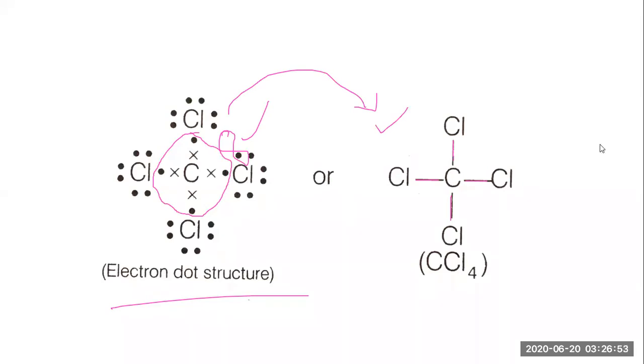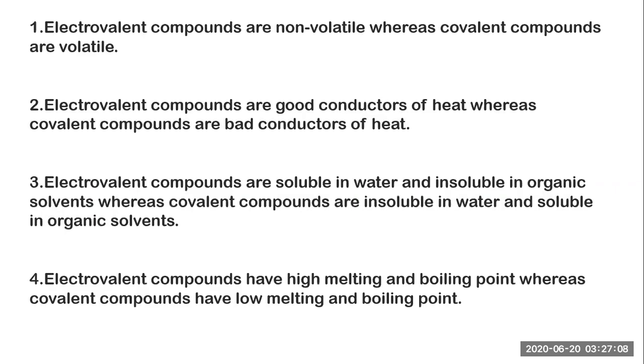Our next slide will talk about a comparison of electrovalent and covalent compounds. So we are going to talk about the comparison now. First, electrovalent compounds are non-volatile, whereas the covalent compounds are volatile. Electrovalent, which is an ionic bond formed with the positive and negative charge, hardness is more, so they are non-volatile as the clue is representing, and covalent compounds are volatile.